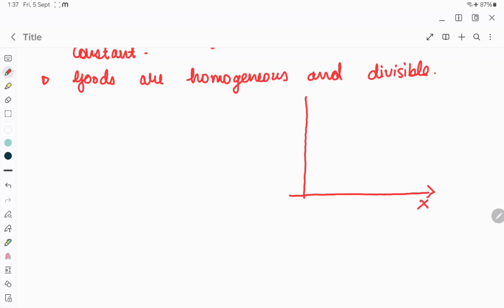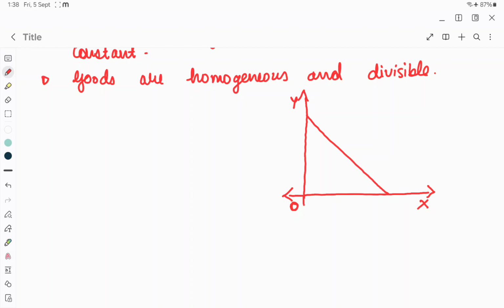This is the x-axis and this is the y-axis. Here is the point 0 or O, which we generally keep. So, there is a budget line. Okay. So, what is a budget line? You must be knowing that budget line is simply because you have a fixed income, you have a budget. Now, within this budget line, all the combinations you are choosing, they have to be on this budget line.